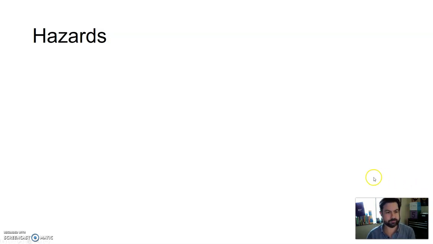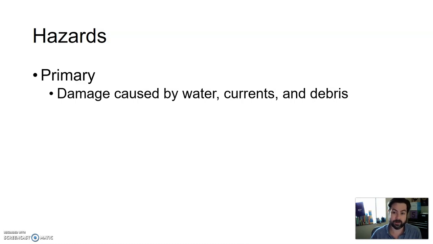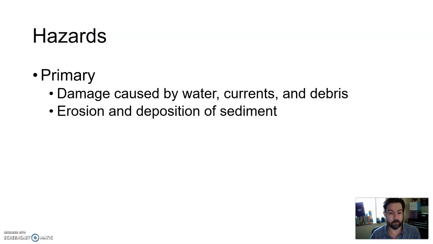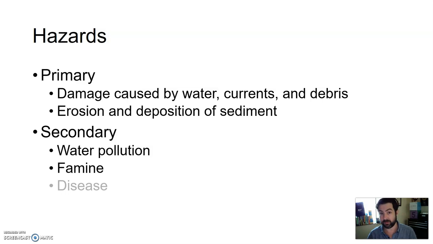All right. So, there are primary hazards and secondary hazards associated with flooding. Primary hazards include damage caused by water, currents, debris, erosion, and deposition of sediment. Those are all related directly to the flooding itself. Secondary hazards include water pollution, famine, disease, and homelessness.